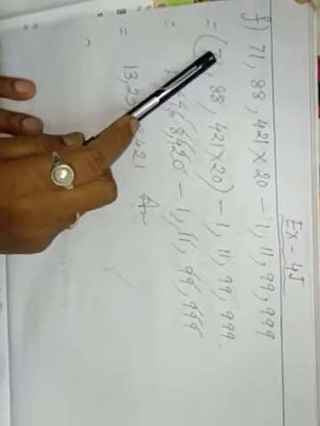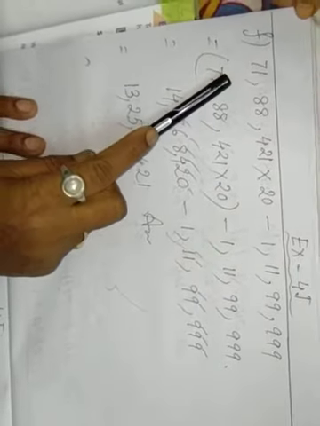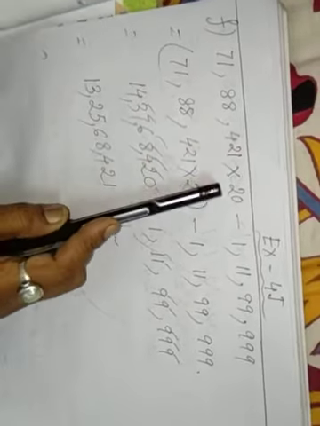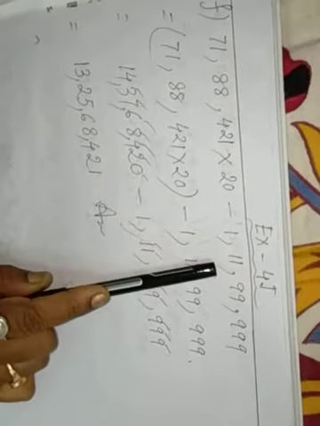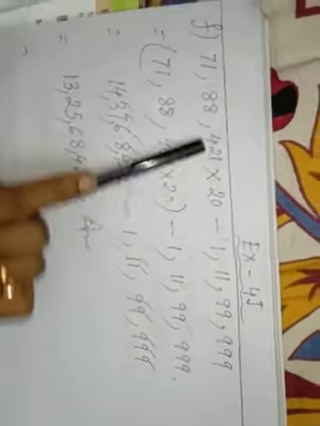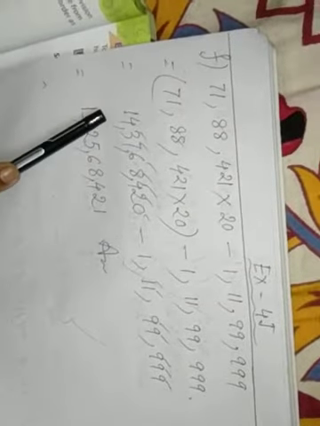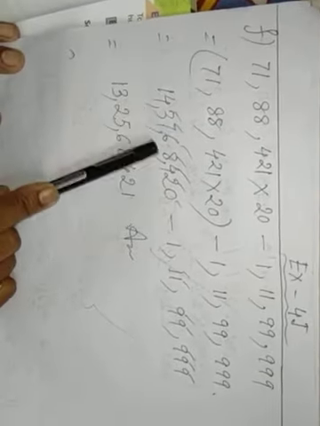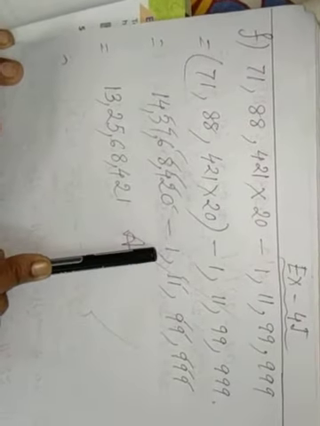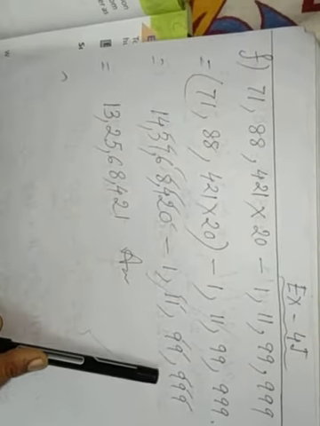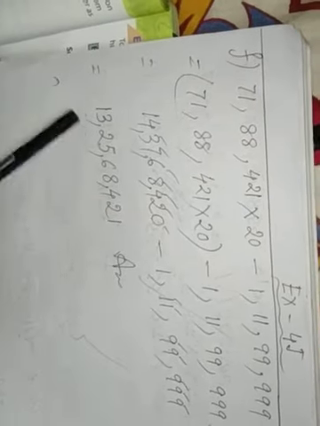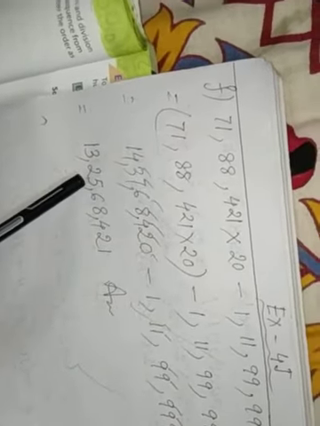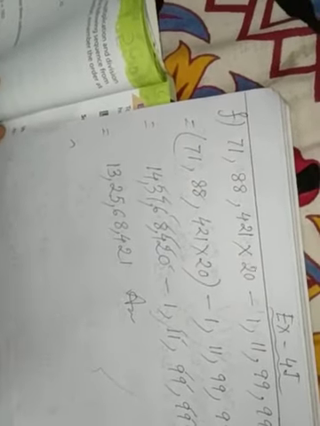Then 4J, question number F, 71 crore 71 lakh 88,421 into 20 minus 1 crore 11 lakh 99,999. If you multiply this, your number is 14 crore 37 lakh 68,420 minus 1 crore 11 lakh 99,999. So if you subtract it, 13 crore 25 lakh 68,421. Okay.